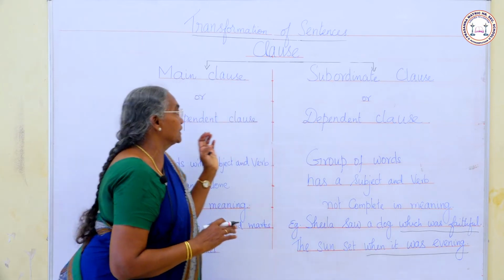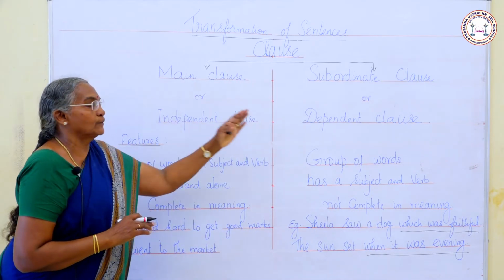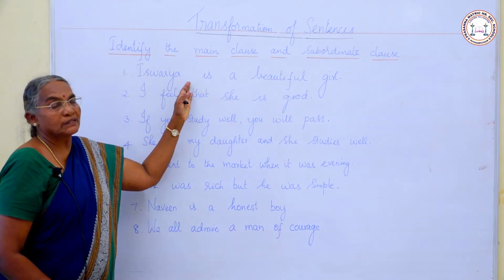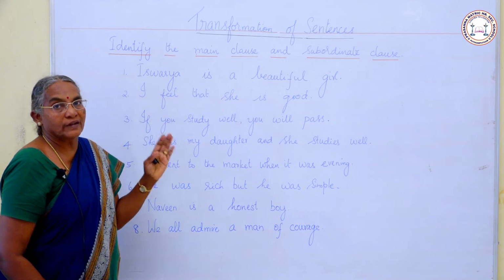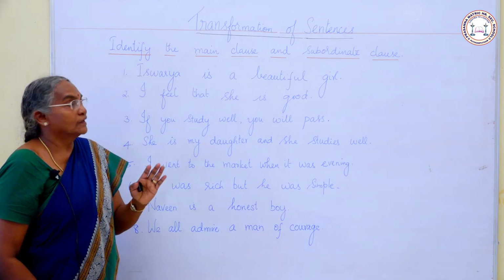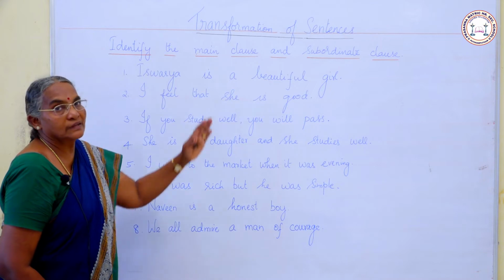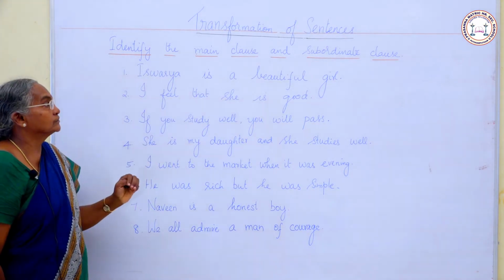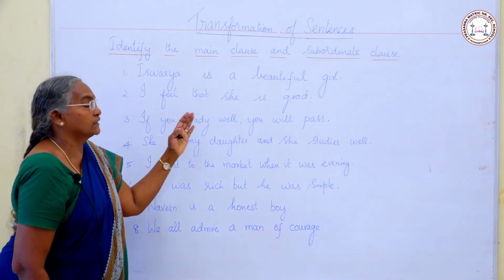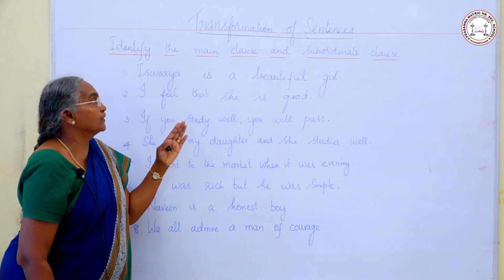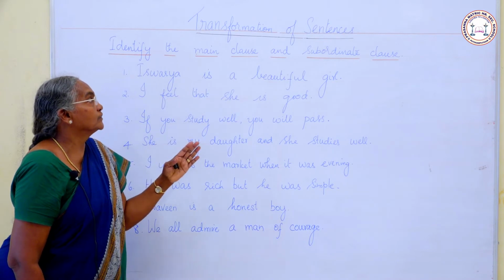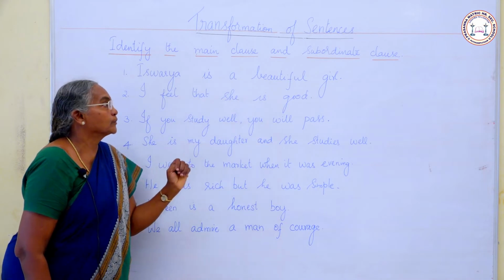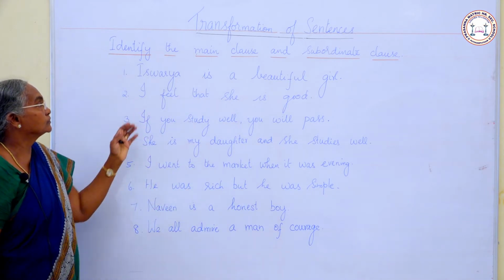So we have studied about the main clause and subordinate clause in detail. Now I hope you must have understood what is sentence, phrase, clause and different types of clauses. I shall give you some sentences and you have to read the sentence and identify what clause is there. And you have to underline the main clause and subordinate clause separately. Let us see the sentences now.